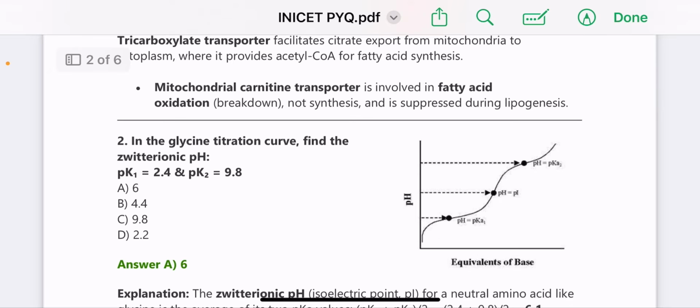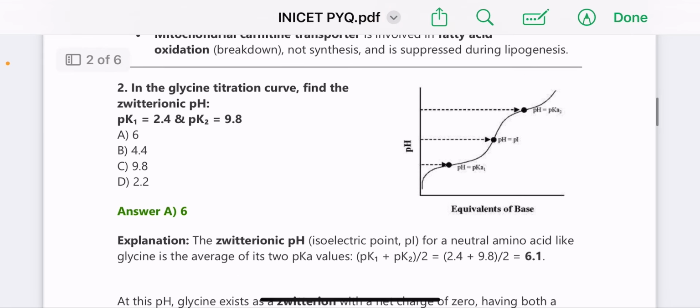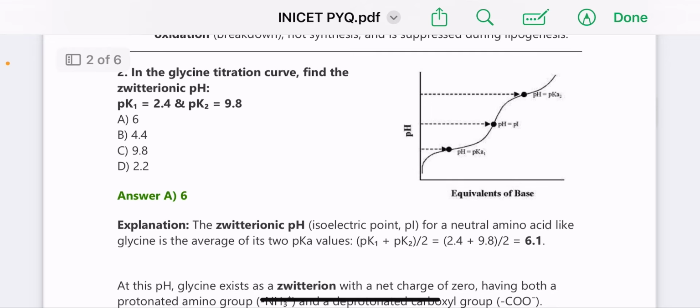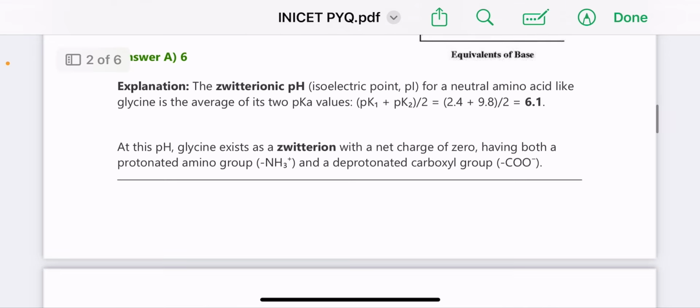Next, in the glycine titration curve, find the zwitterionic pH. So pK1 is 2.4 and pK2 is 9.8. Here the answer is 6. So the zwitterionic pH, that is the isoelectric point for a neutral amino acid like glycine, is the average of its two pK values. So that will become 6.1, which is nearer to the value 6.